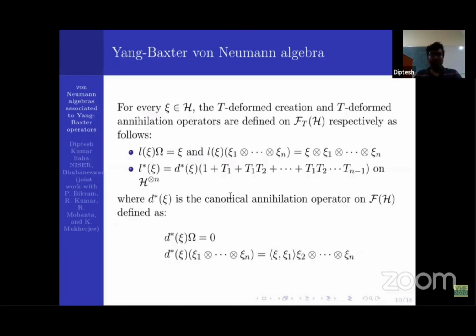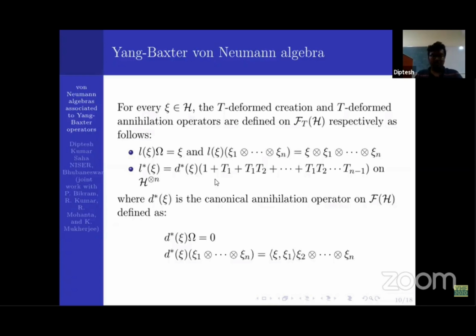Now these operators, this is creation on the full Fock space, and this is annihilation on the full Fock space. But these operators we are not going to work on. So we take the creation operator as it is on the full Fock space, which is defined on the F_T H, but we twist the annihilation a bit. These are called left creation and left annihilation operators.